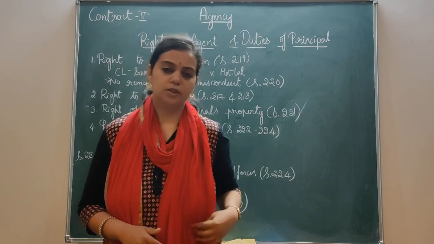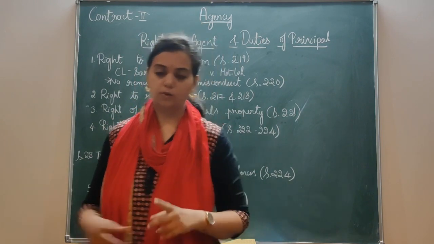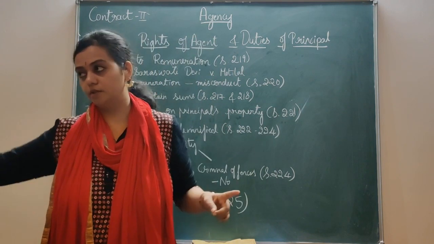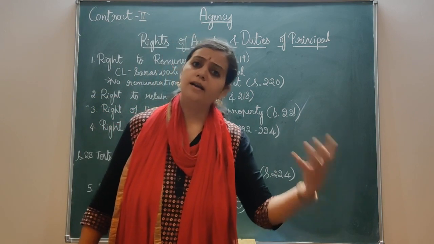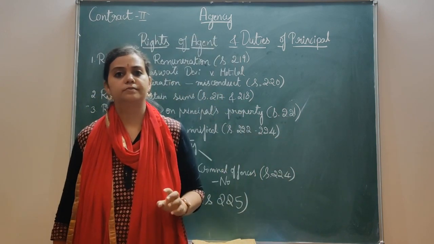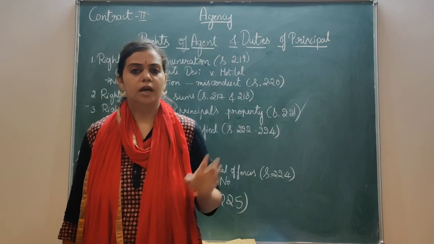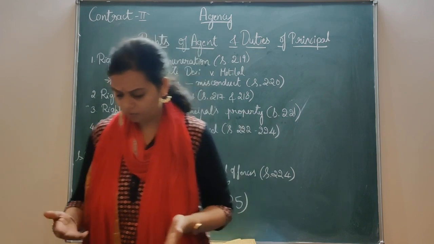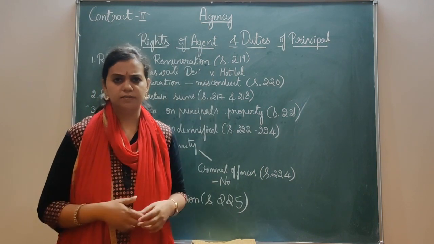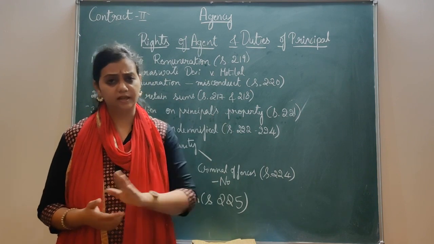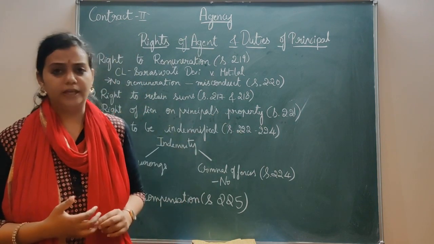Now it is the duty of A to deliver the goods to B and B in turn to deliver the goods to C. This A, the principal, does not deliver the goods at all. He does not send the goods. Now this C, after waiting for some time, files a suit against B and A for the breach of contract.